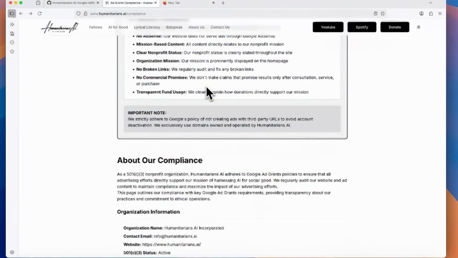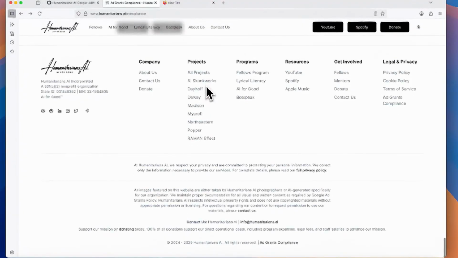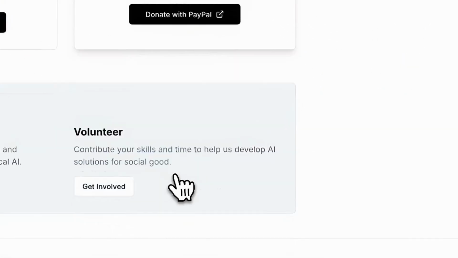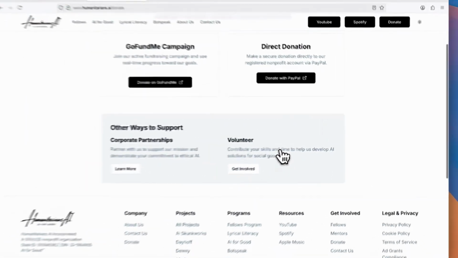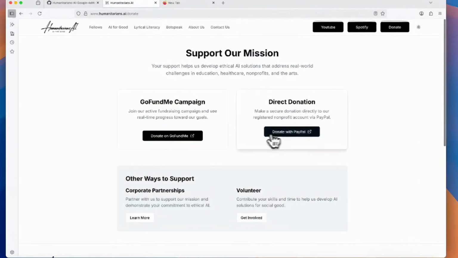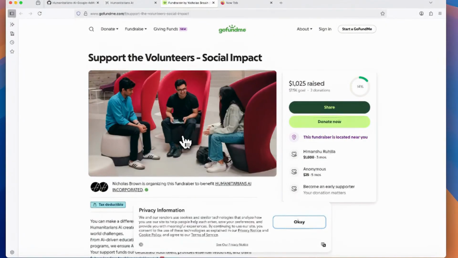We're not making any commercial claims or anything like that, and we're transparent about funds. So we have that at the bottom here. How do we use things? How do we use funds? On our donation page, we make it clear what we do, what your contribution will do, et cetera. We also don't create our own thing. If you go to the GoFundMe, we're using the GoFundMe tool to support.